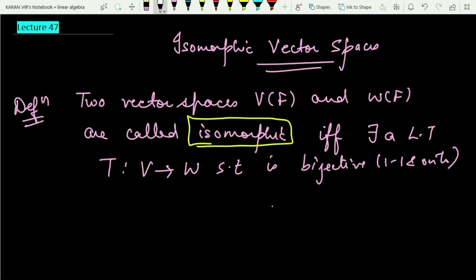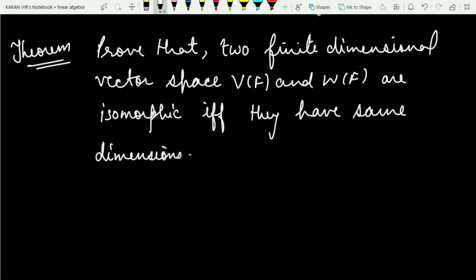And now we consider a very important theorem which is based on this. The theorem says: prove that two finite dimensional vector spaces V over the field F and W over the field F are isomorphic if and only if they have the same dimension. The theorem needs to be proved in both ways. Let me take the proof firstly in one way: I will consider that V is isomorphic to W, and we denote it like this. This is the symbol used to denote isomorphic.